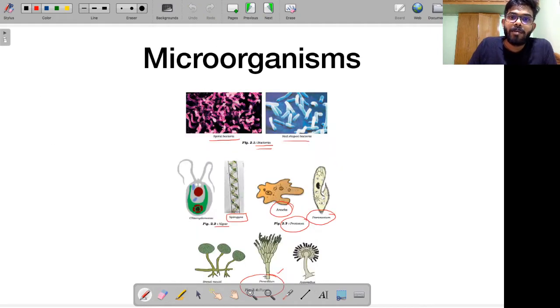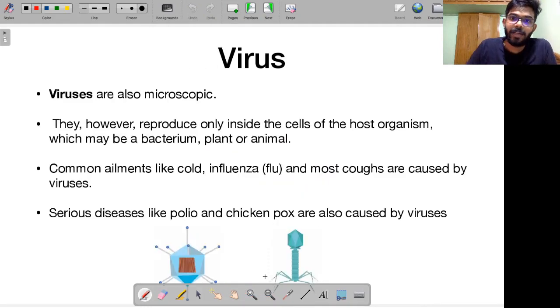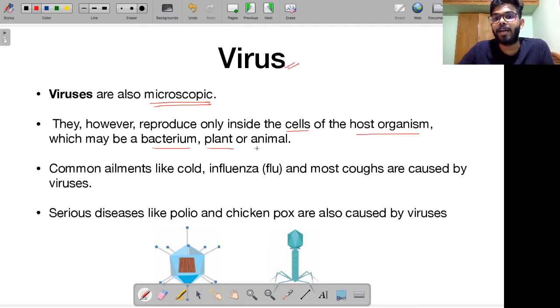All right. Let's now talk about viruses, right? Something very, very interesting and very, very happening. Viruses are also microscopic. That means viruses are also not visible to us with the naked eye. They, however, reproduce only inside the cells of a host organism, which may be a bacteria, a plant, or an animal.